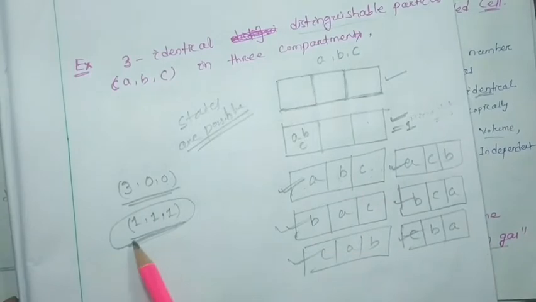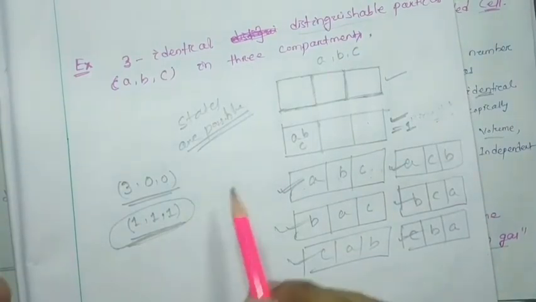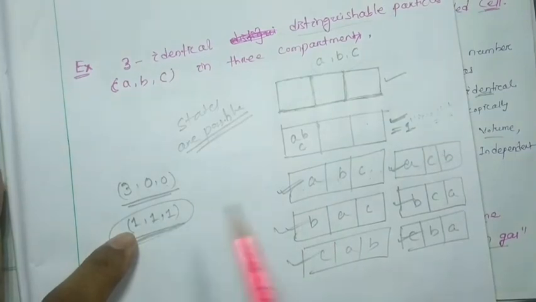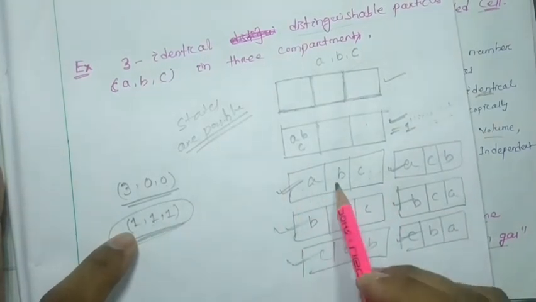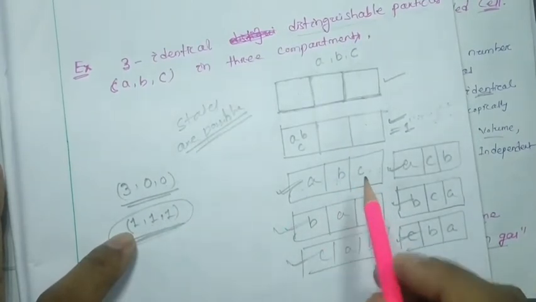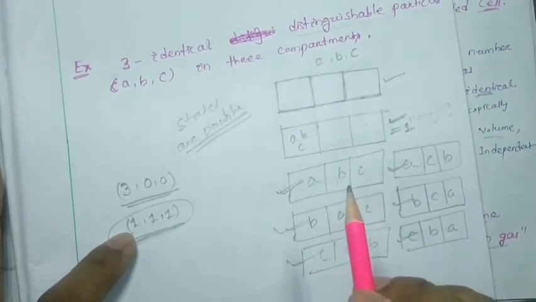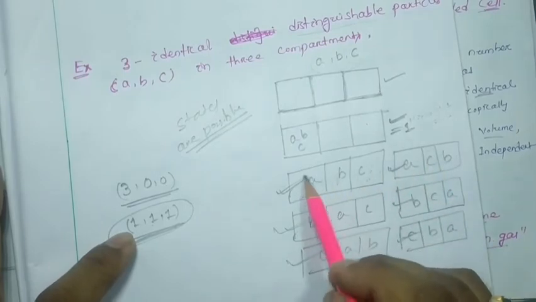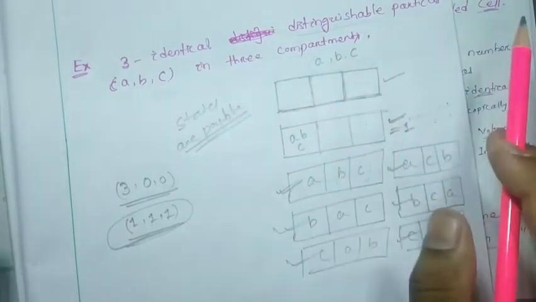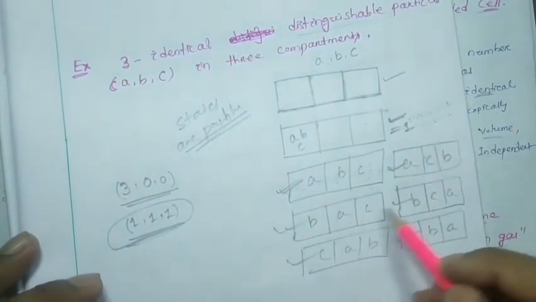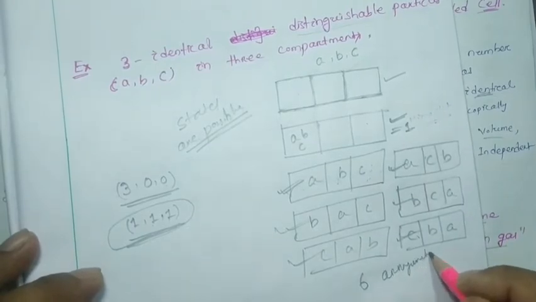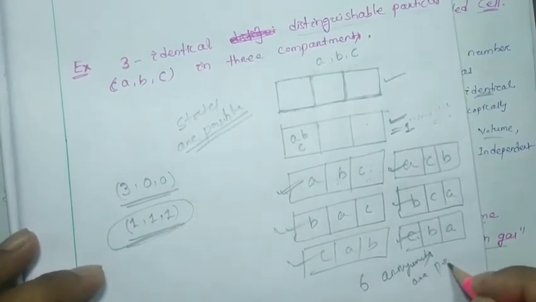So if one particle is in the first compartment, another in the second, and one in the third, that means 111 is arranged, and as these particles A, B, C are distinguishable, here 1, 2, 3, 4, 5, 6 arrangements are possible.